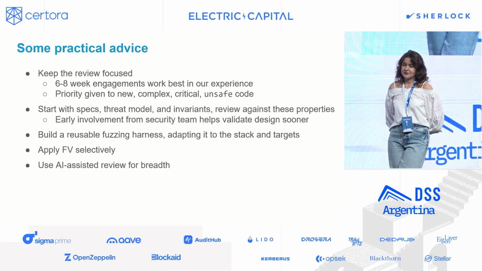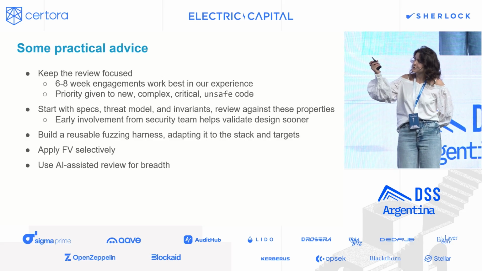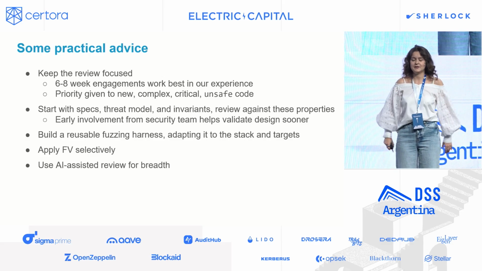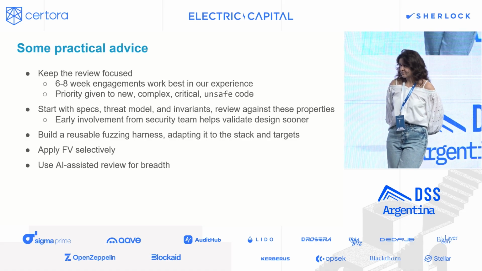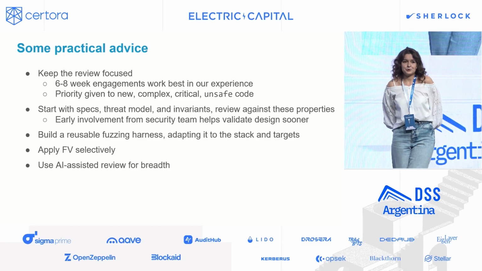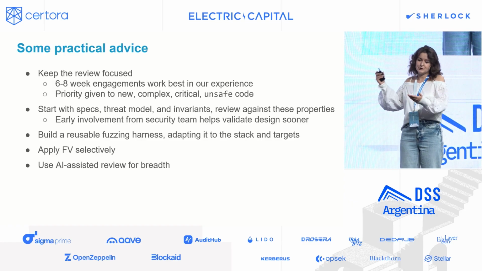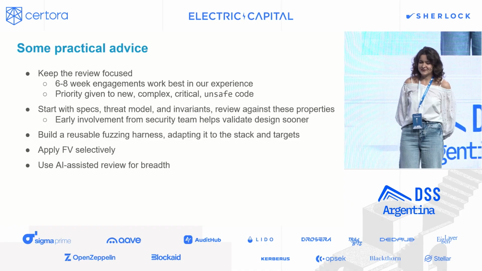And then for formal verification, we'd recommend applying it selectively. It doesn't fit very well in this 6 to 8 week engagement, depending on what formal verification we are doing and what it is focused on. But generally speaking, of course, it does provide the best security guarantees out of all of this tooling. So yeah, I cannot not recommend using it.